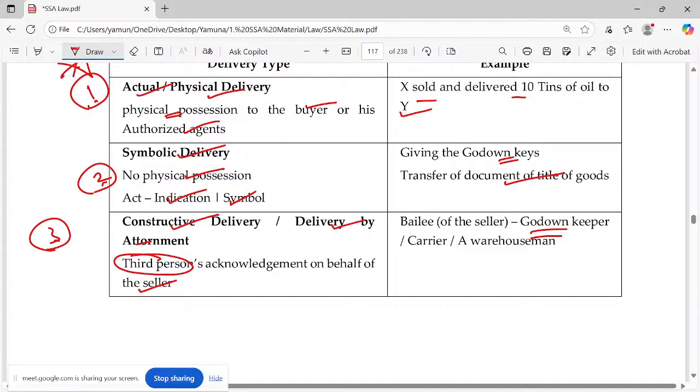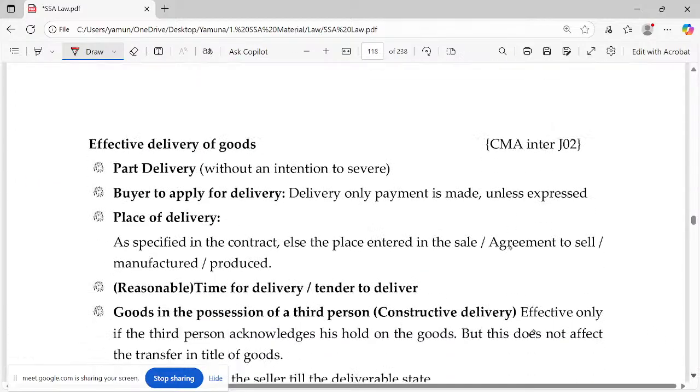Whether you have control over the godown or whatever it is, or you give rent for the godown and you store the goods, like a stock keeping area or warehouse, however it is, that doesn't matter. But who is having the control over the goods? The godown keeper will be there. So he has to acknowledge, saying that he is giving the goods. That can be a godown keeper or carrier or warehouseman. This is what you call constructive delivery. So majorly we have three types of delivery.